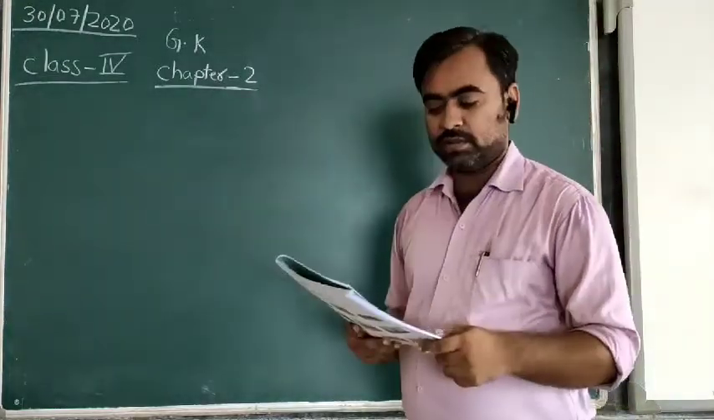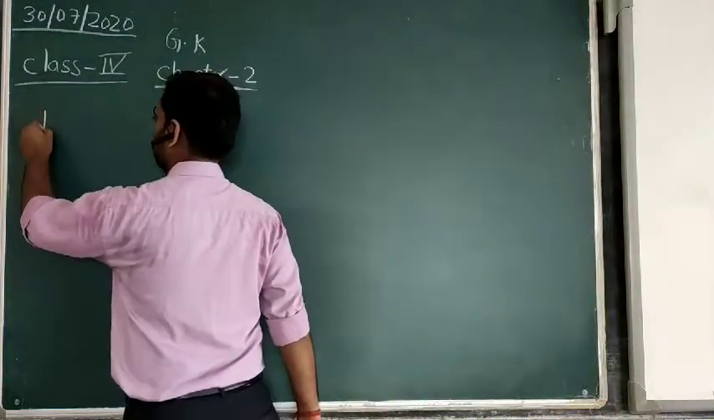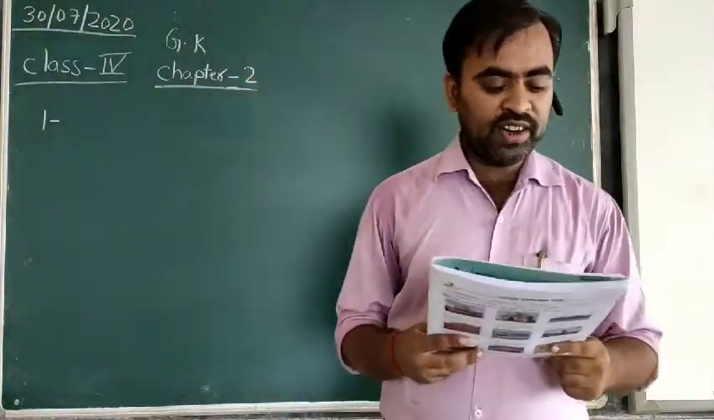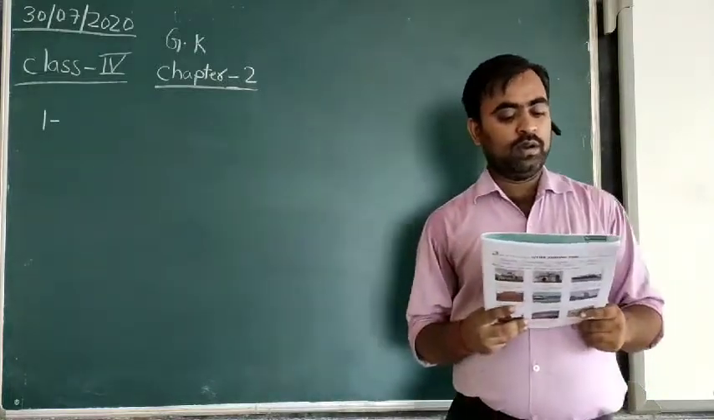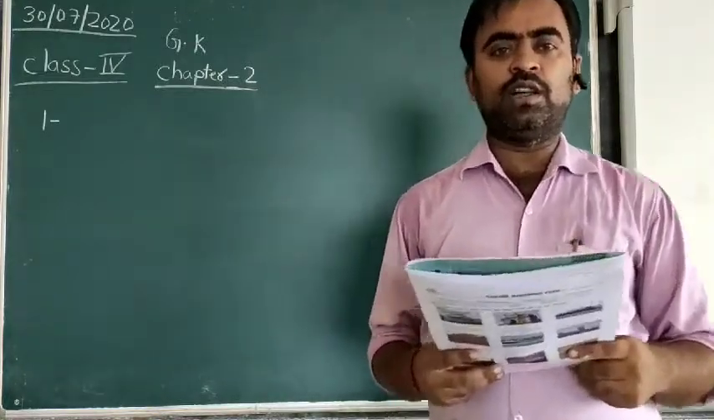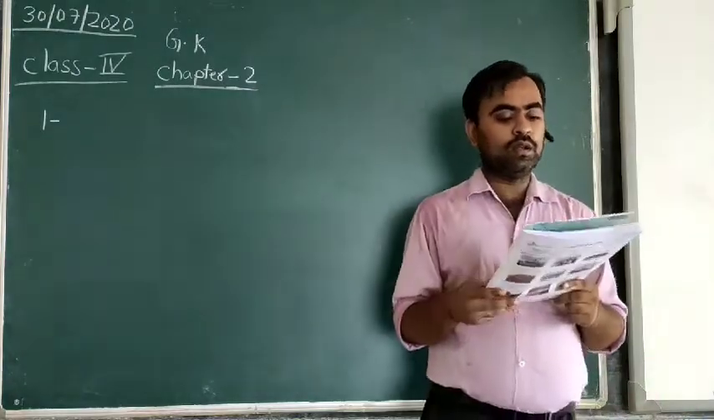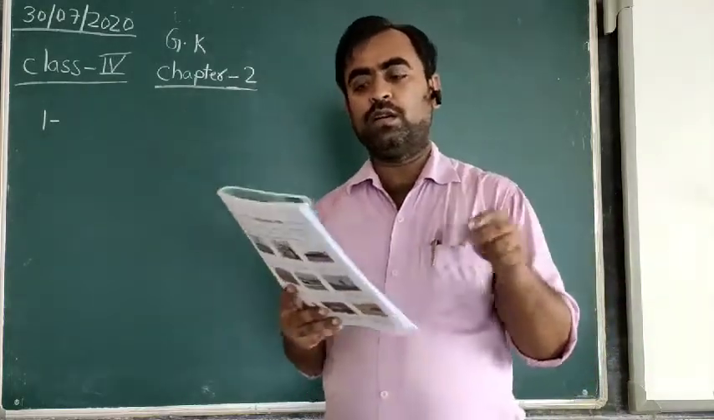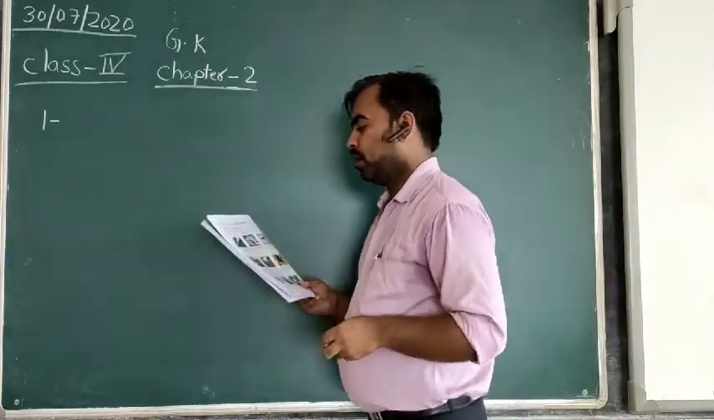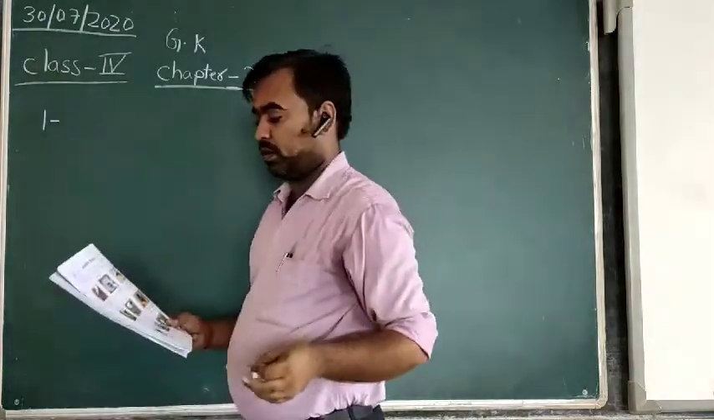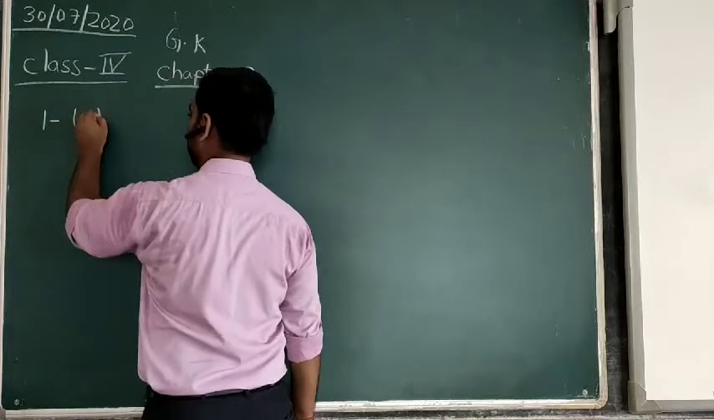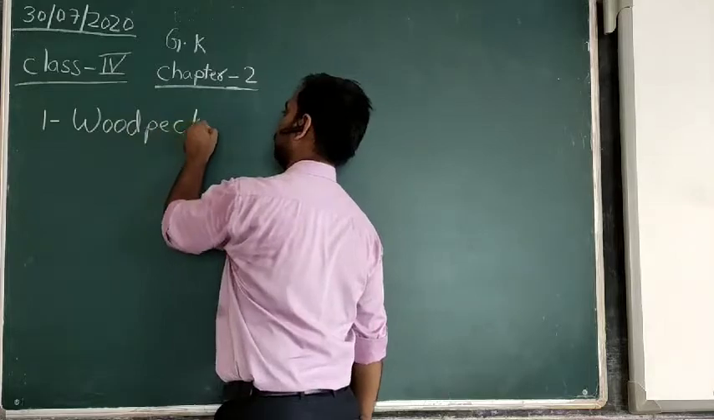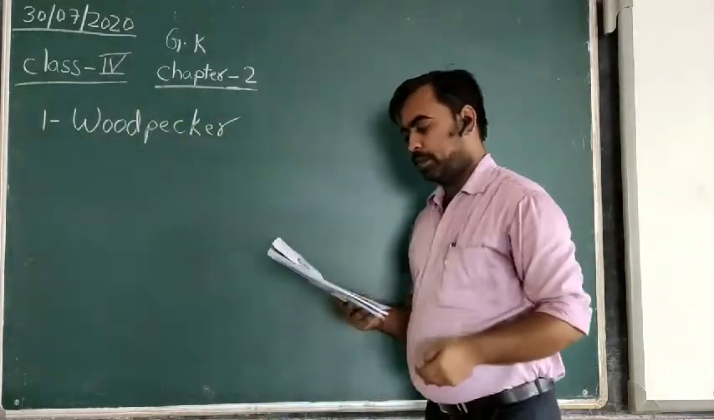So the first one is: I am a bird. I can peck 20 times per second. The main feature of this bird is that it pecks the wood or tree trunk and creates its own nest there, and it is called woodpecker.